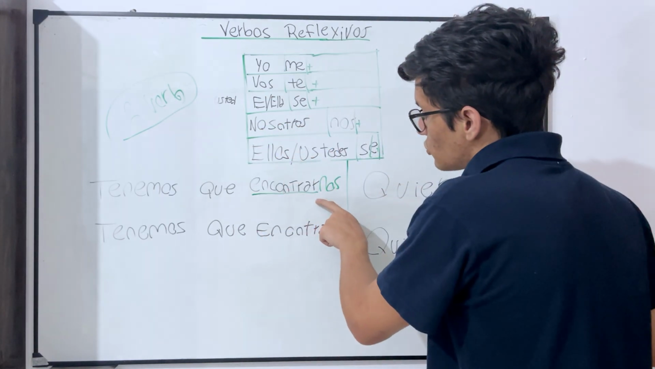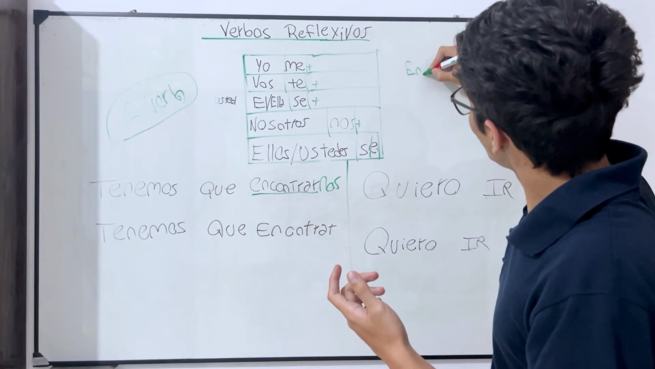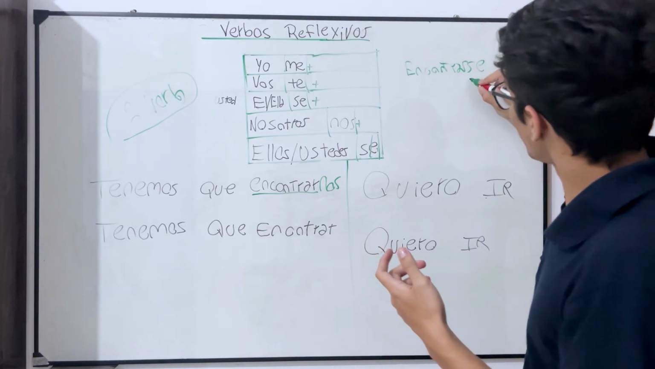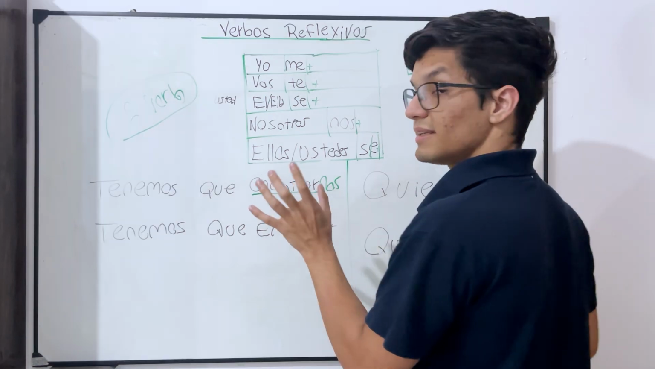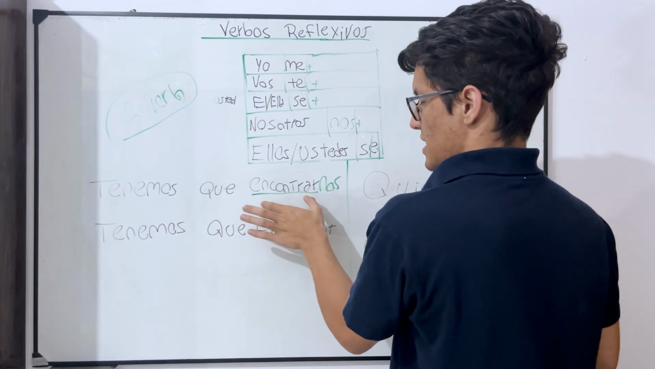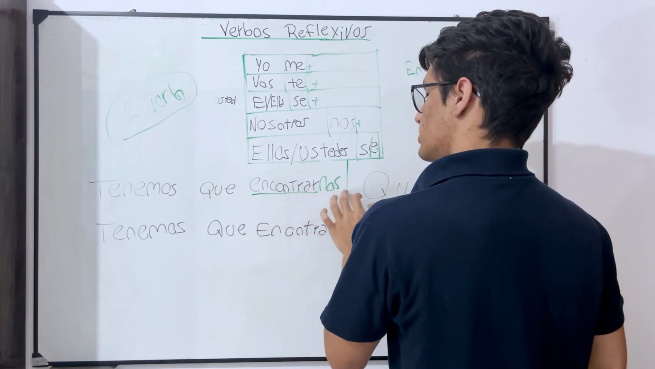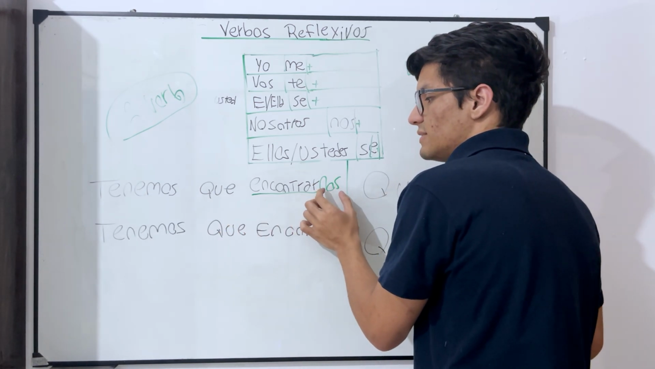And then why do we use nos here? Because the real way of saying to meet is "encontrarse," with this pronoun here. But in this case, it only changed this pronoun, okay? So we say we have to meet, "tenemos que encontrarnos." Two verbs and then the pronoun will be on the second verb.